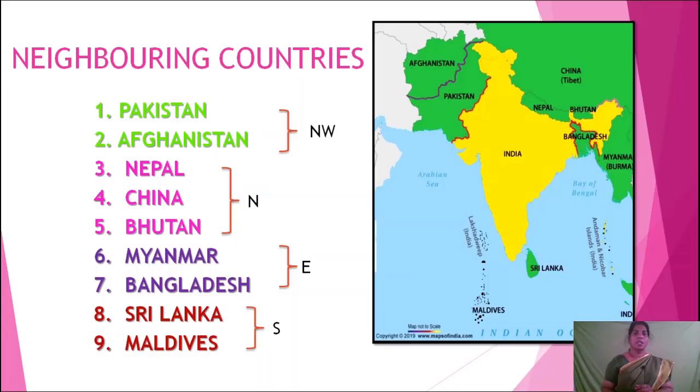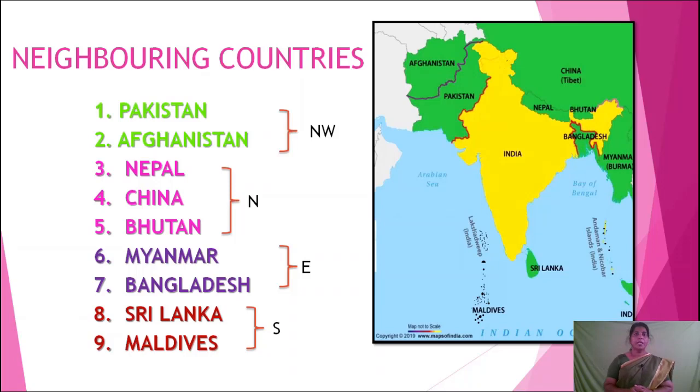Now we will learn about the neighboring countries of India. What is meant by neighbor? For example, Ajay stays next to my house. That means, who is Ajay? Ajay is my neighbor. अजय मेरा पड़ोसी है. इससे ऐसे हमारा कंट्री के आसपास रहने वाला कंट्रीज को नेबरिंग कंट्रीज बोलते हैं.